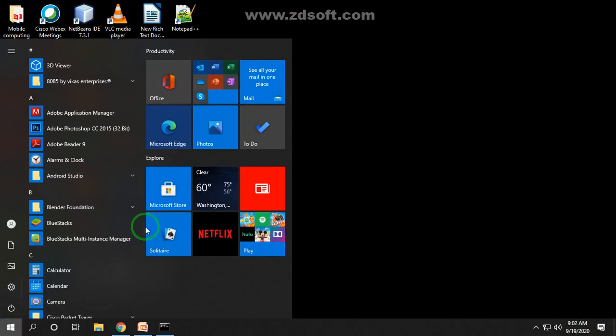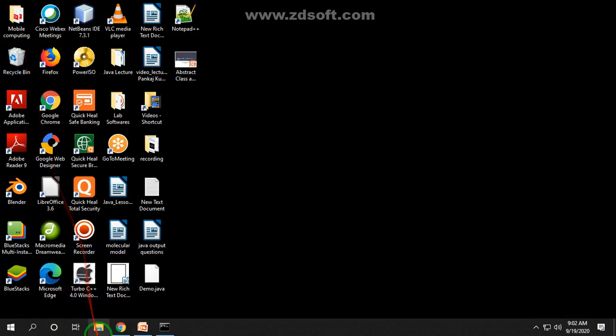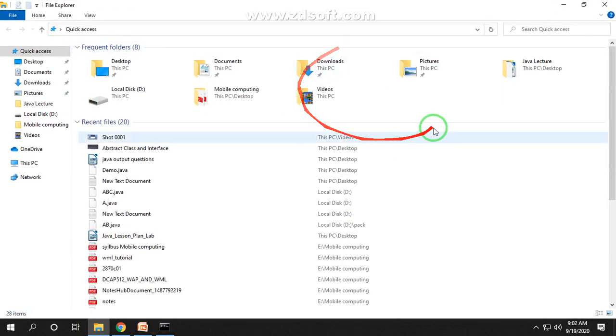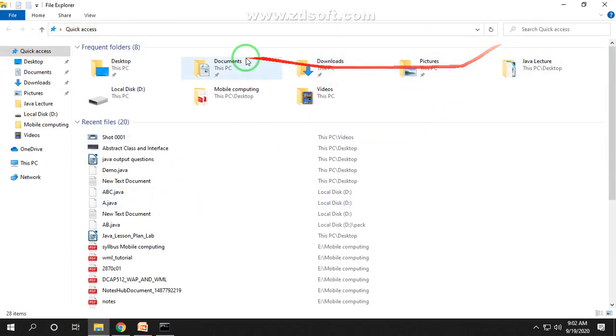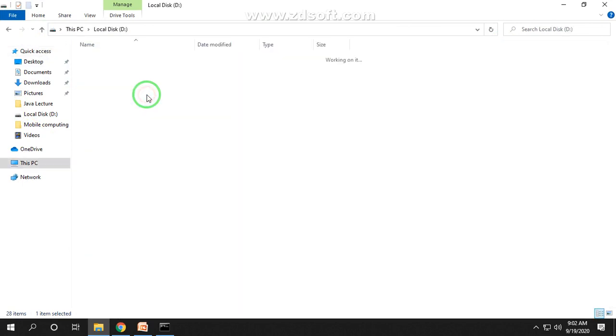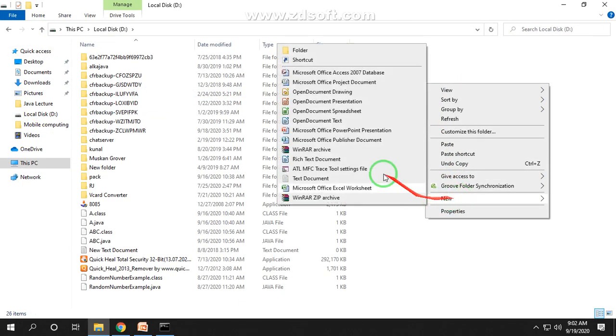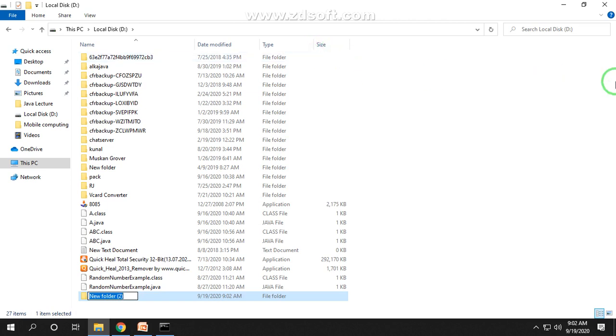Now, I have created a program in a drive, any drive. I chose D drive, made a folder, and gave it the name MCA.